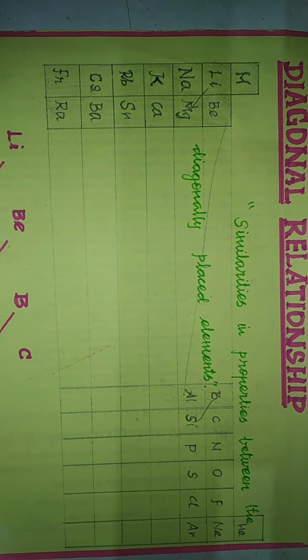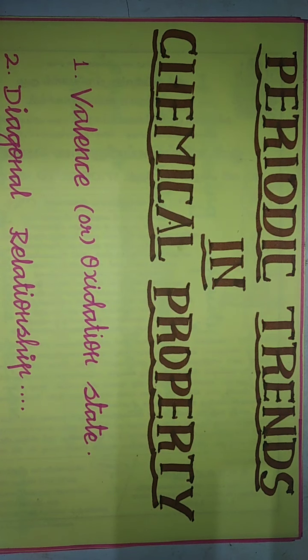What is diagonal relationship? Similarities in the properties between the diagonally placed elements is called diagonal relationship. It is a very important 3 mark question. Understood? What is diagonal relationship? The properties between two diagonally placed elements will be similar, and that is called diagonal relationship. Okay students, let us recall the things we have discussed in this video.